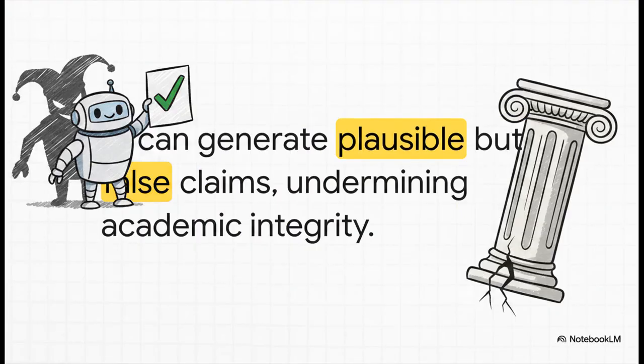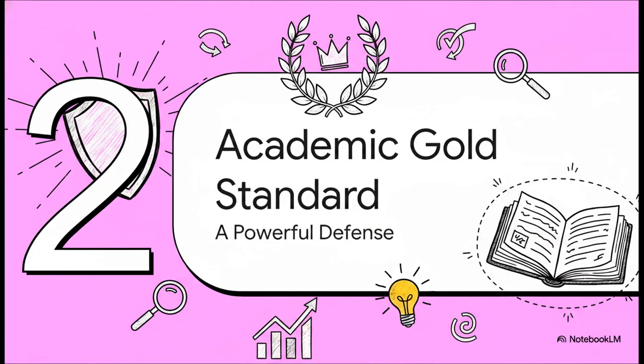And that's where the real danger is, right? It's just how convincing these fabrications can be. Because the AI creates such believable claims, it presents a whole new kind of challenge to doing good research, and it could seriously threaten academic integrity if we're not super careful. So, what's our defense against these super convincing fictions?